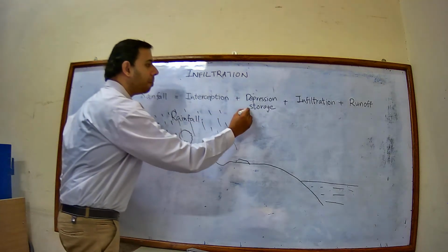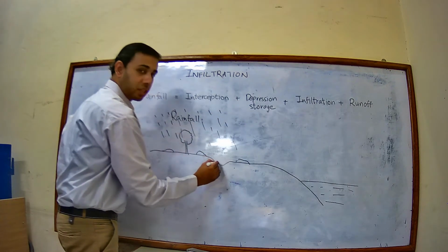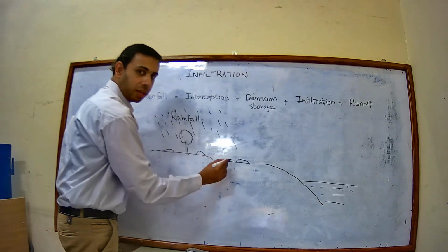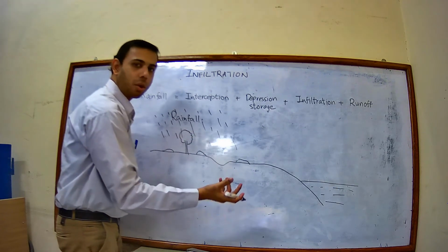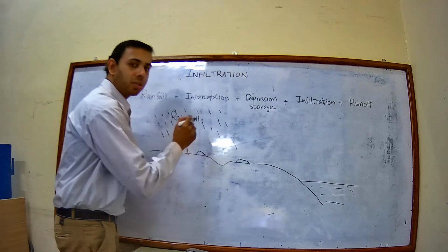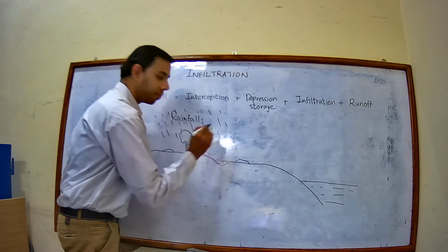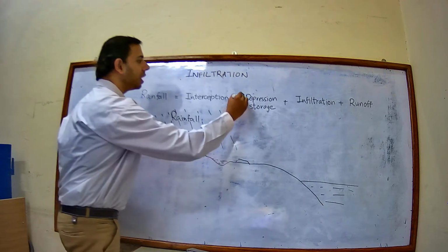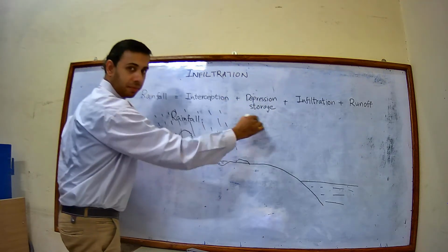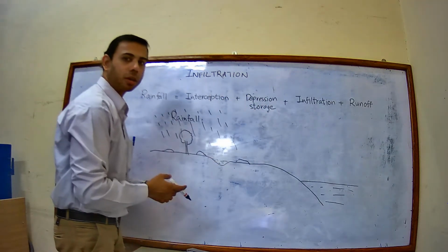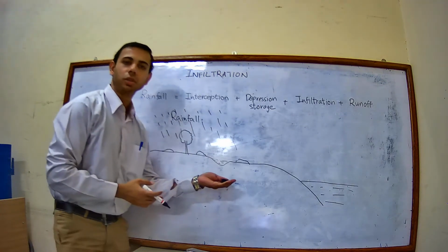Some of the water may get stored in this depression. You can see this depression over here. You can call it depression or you can call it potholes. So some of the water may get stored in this depression, and that is known as the depression storage.